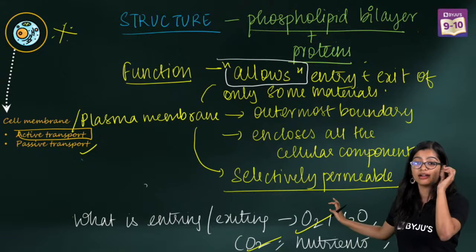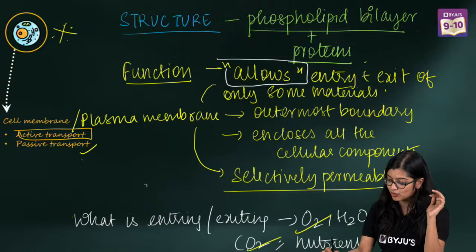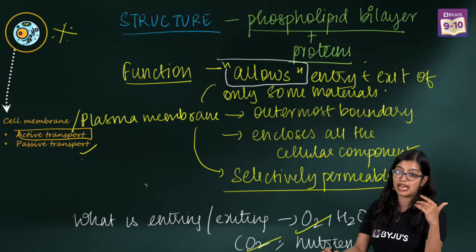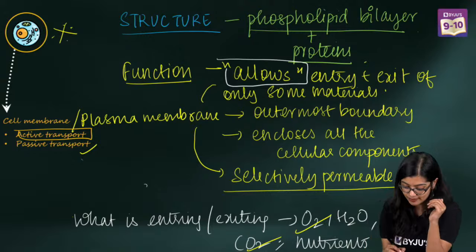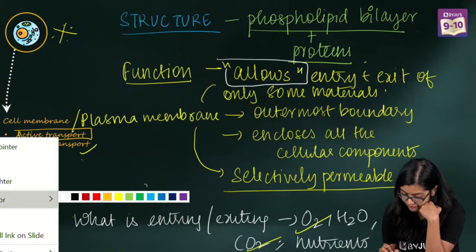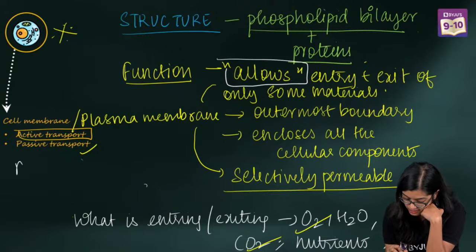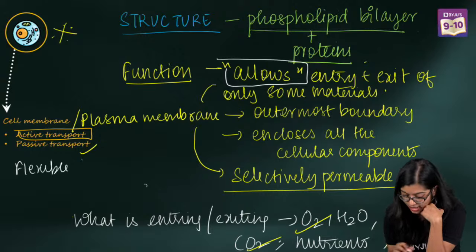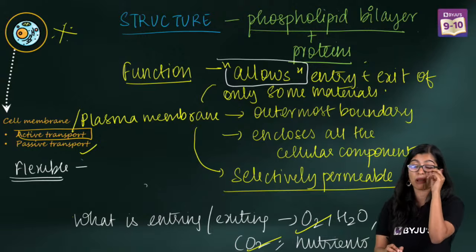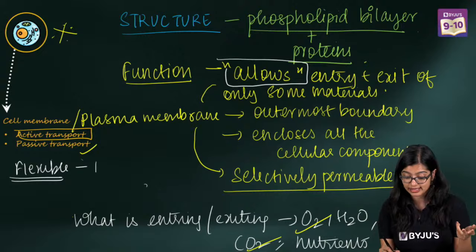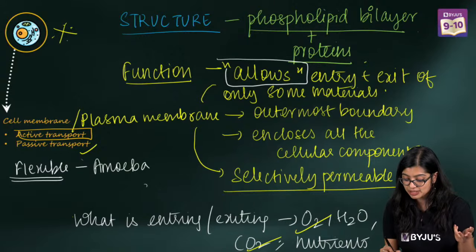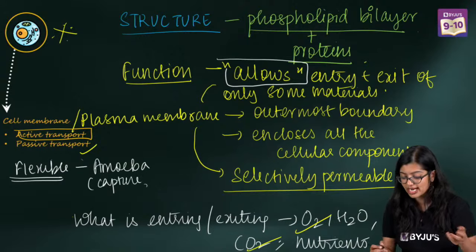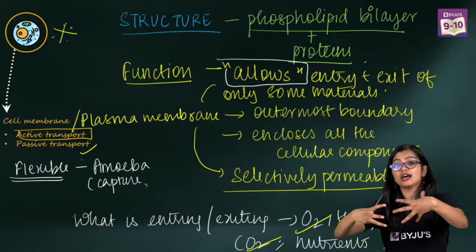Now the last part in plasma membrane that we also need to understand is that plasma membrane having this kind of structure is also extremely flexible, right? So we see that plasma membrane is flexible, and this flexibility in some organisms like amoeba helps them capture their food.